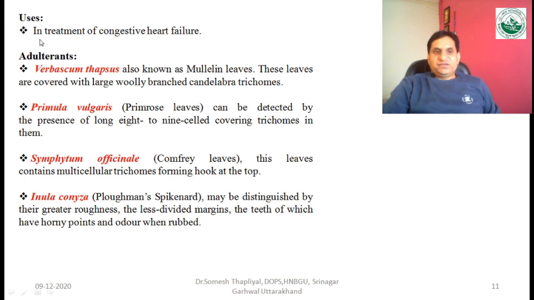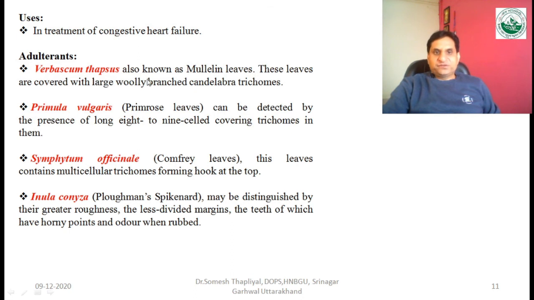If we see the uses of the drug, the major use is as a cardiotonic drug, and it is useful in the treatment of congestive heart failure. The adulterants of the drug are Verbascum thapsus, Primula vulgaris, Symphytum officinale and Inula conyza.